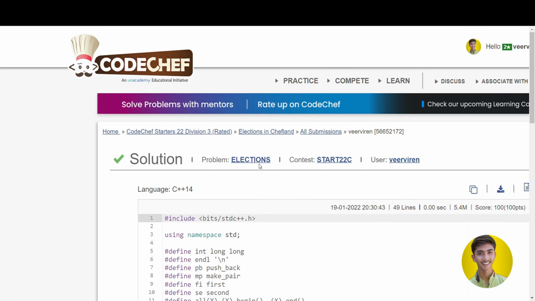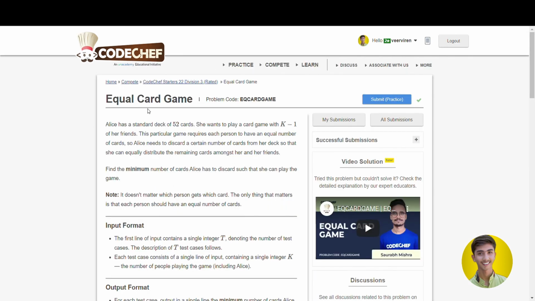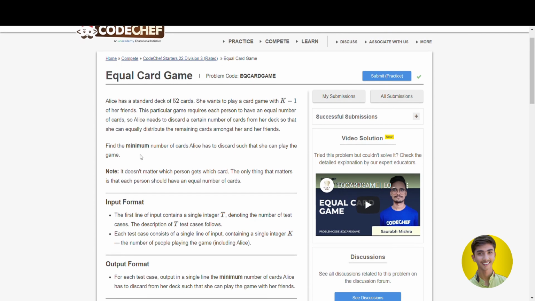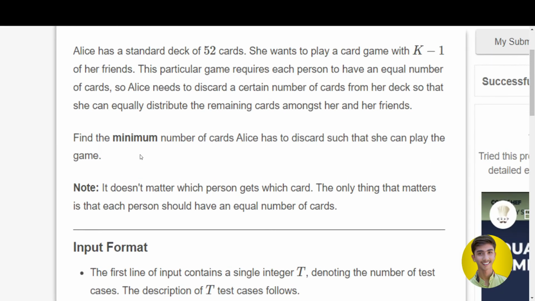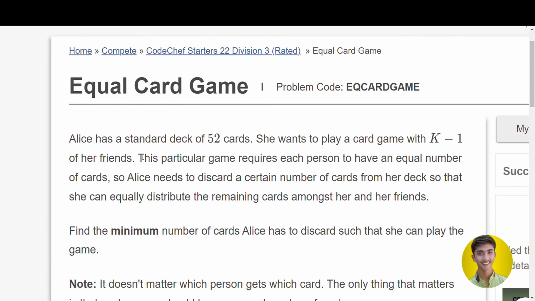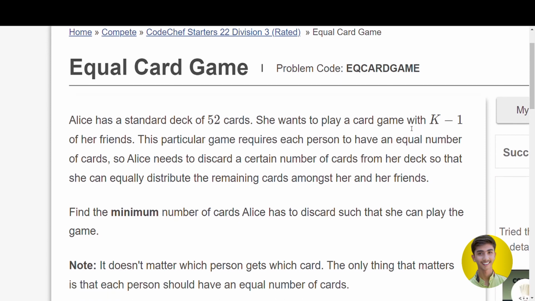So let us come to the second question, and the second question is Equal Card Game. This was the second question of this contest. What is the scenario and condition given here? Let me zoom in a little bit. Alice has a standard deck of 52 cards. She wants to play a game with K minus 1 friends. So basically there are K players. There are K minus 1 friends, which means in total, counting Alice, we have K players.